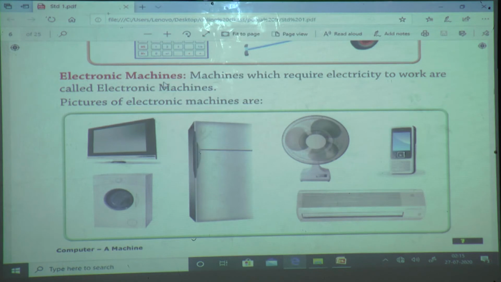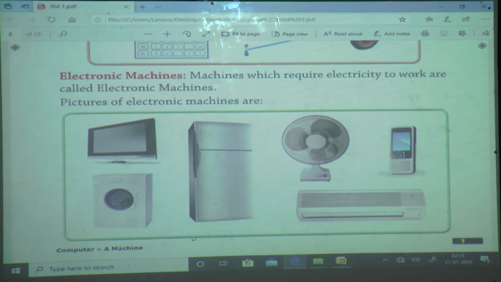Why are they called electronic machines? Because for the working of these machines, they require little bit of manpower, but they require mainly electricity. That's why they are called electronic machines. Machines which require electricity to work are called electronic machines.